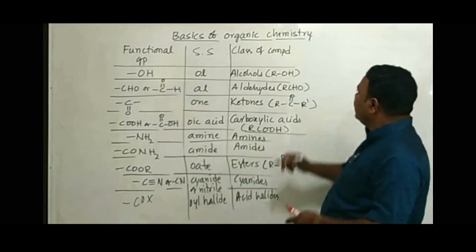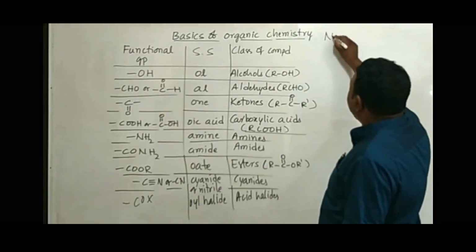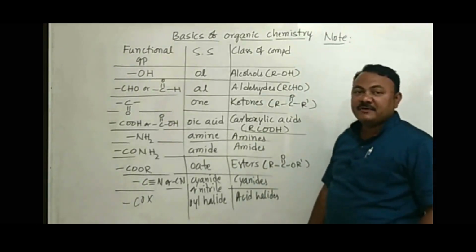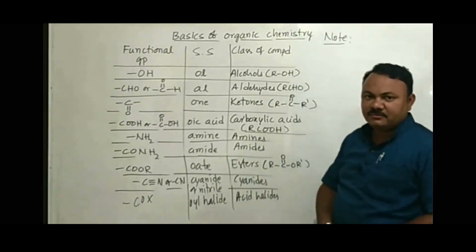After this, remember one important note related to the addition of secondary suffix to the primary suffix.